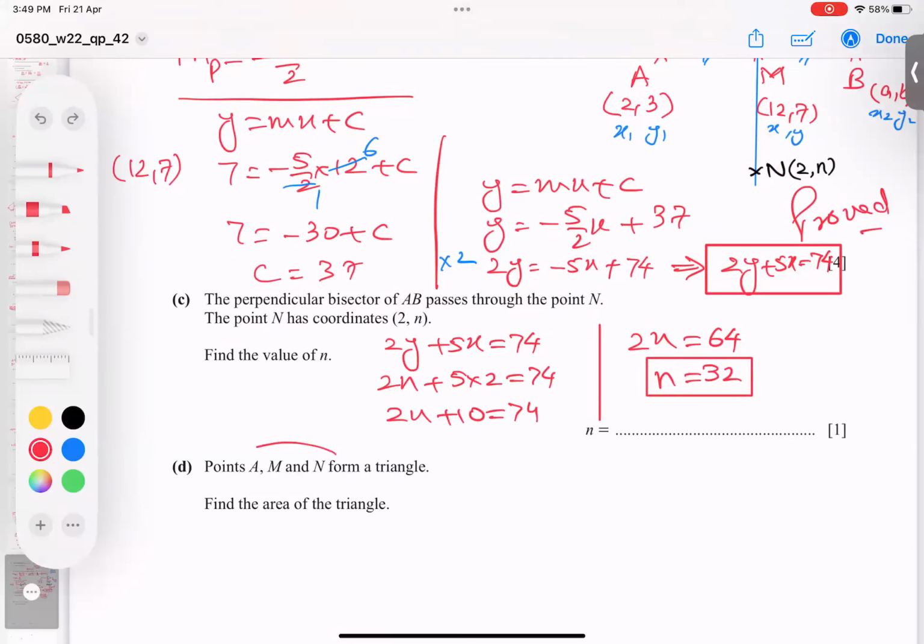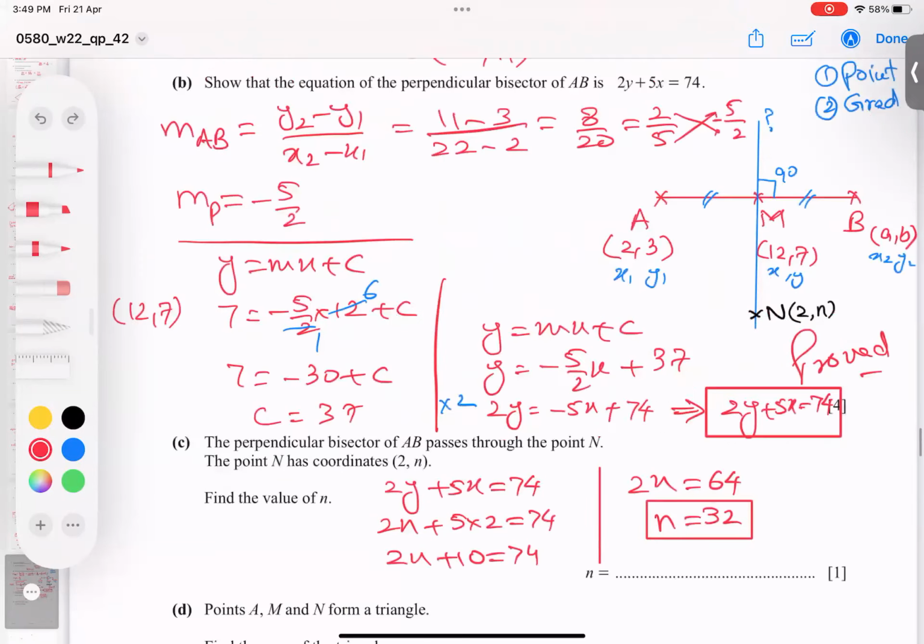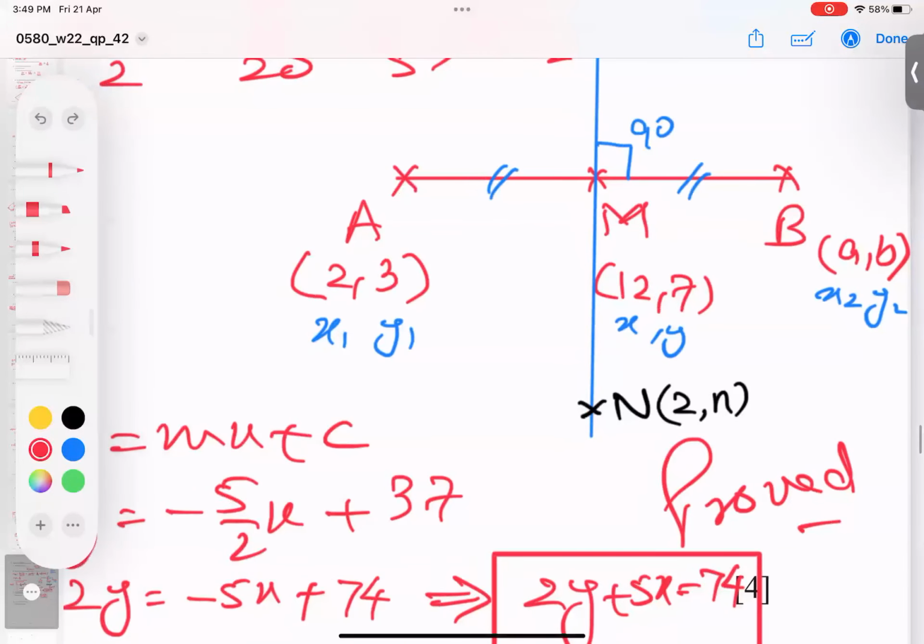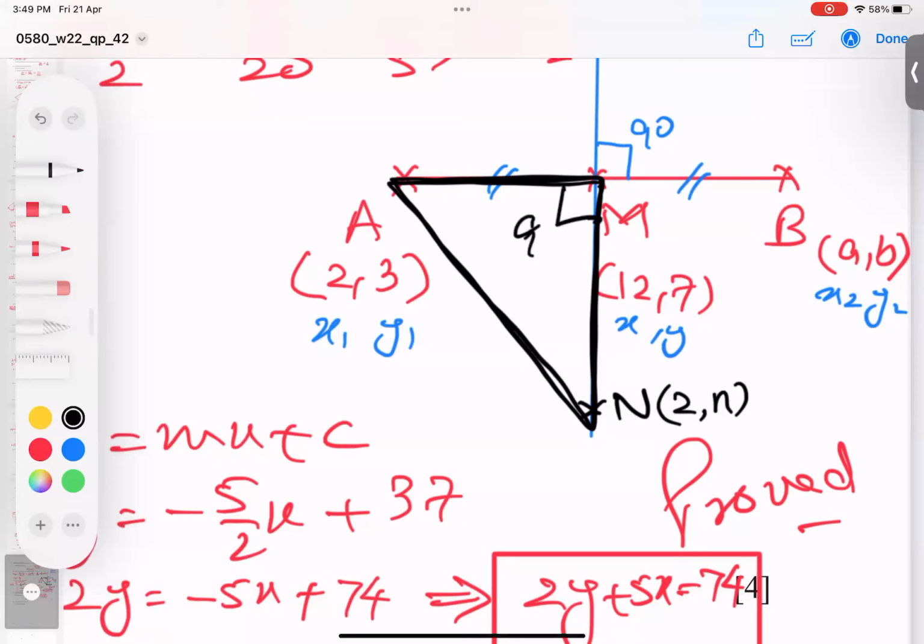He's saying AMN form a triangle. AMN. Where's A? Where's M? Where's N? Look, I show you in black color, this thing. I hope you understand it. This triangle is formed, and here it is 100% 90 degrees. You see, 90 degrees for sure. So when he has given the points, 90 degrees. So he said to find out this triangle's area.